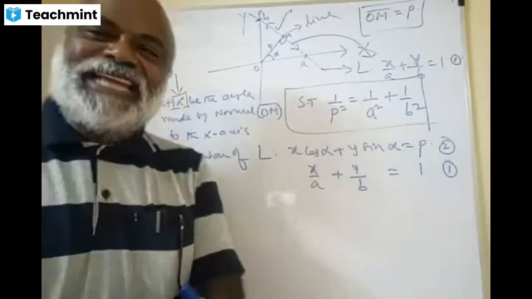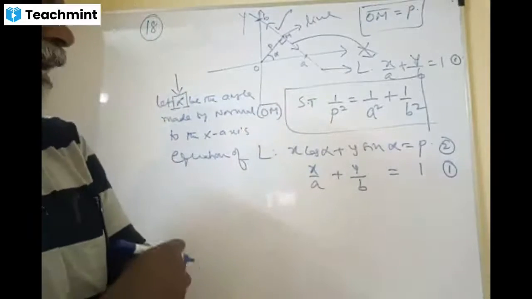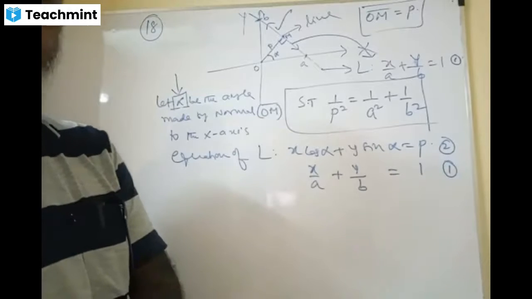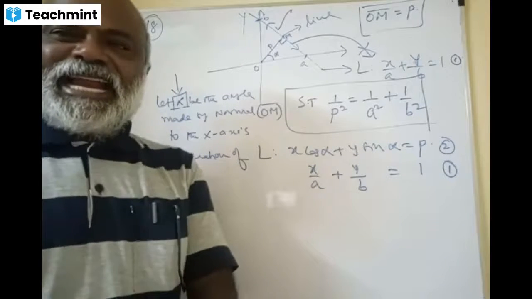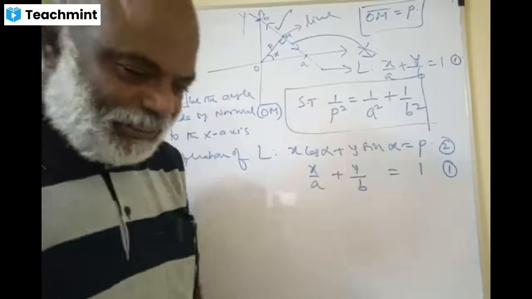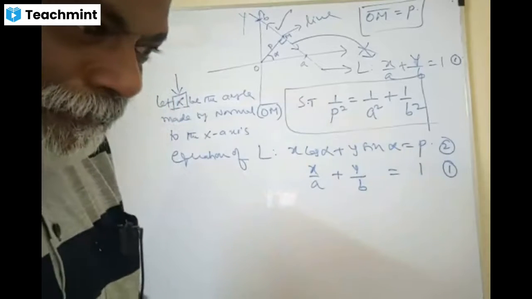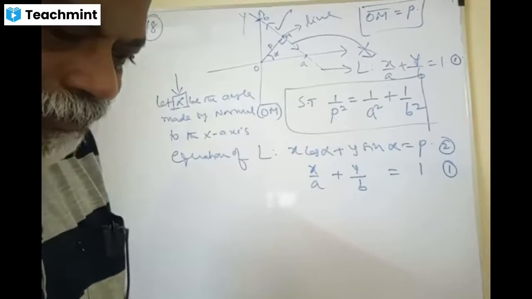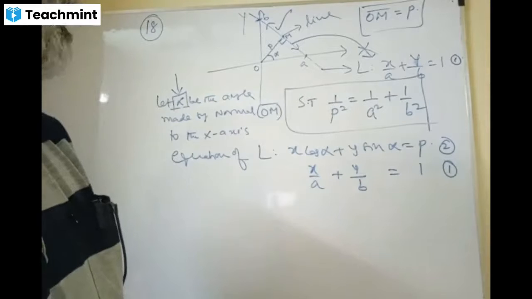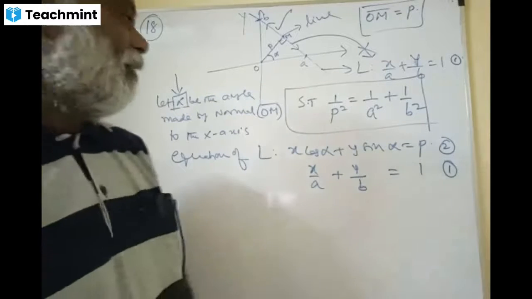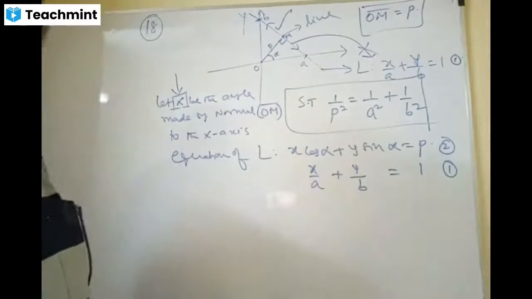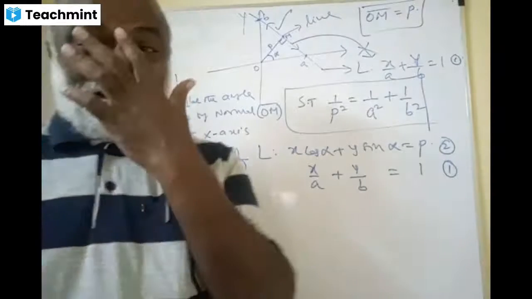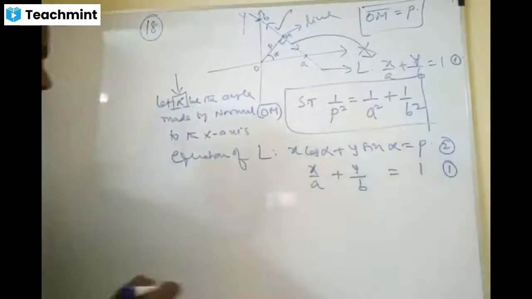What are the coincident lines? What is the condition, please? Anybody? 10th standard. They all have equal slope. No, how can they have equal slopes? That is also a great answer. But instead of that, I will just recall your 10th standard stuff.